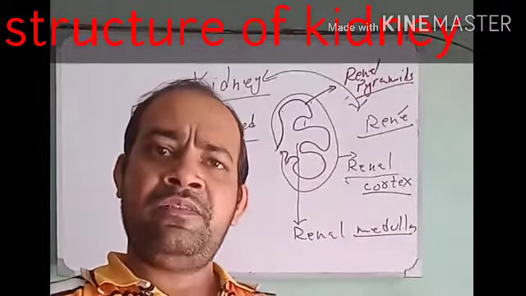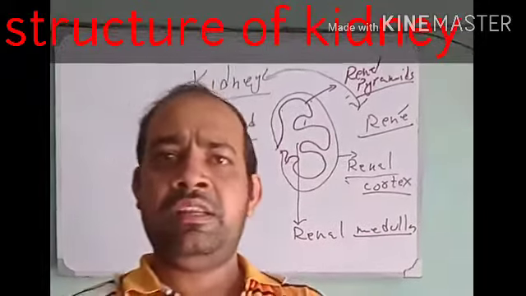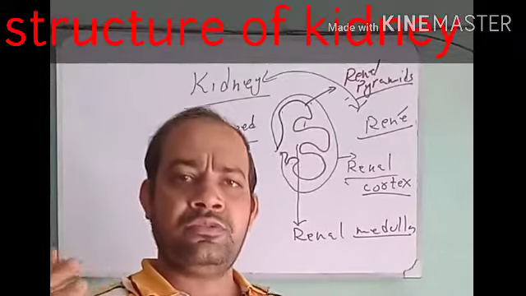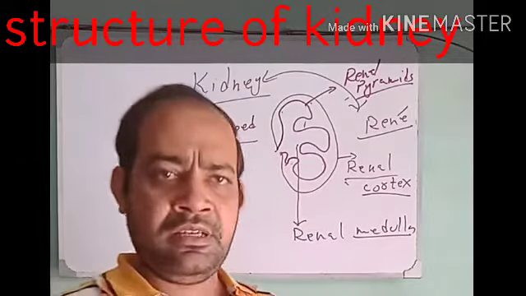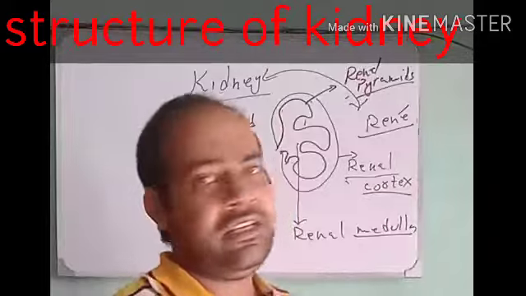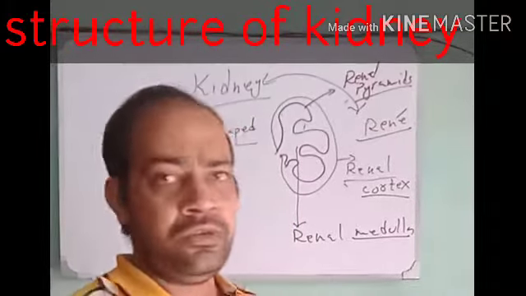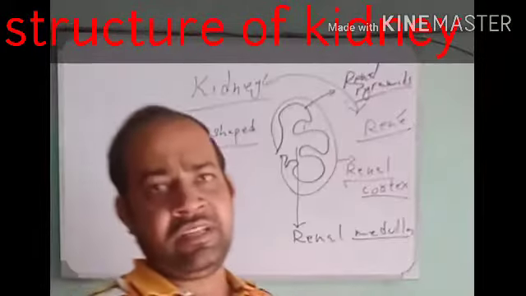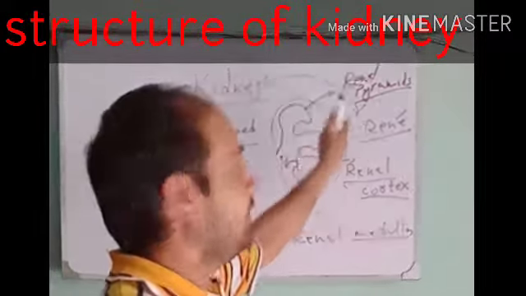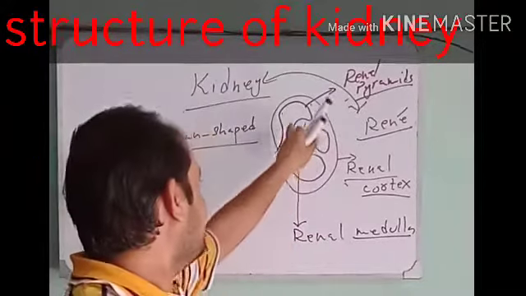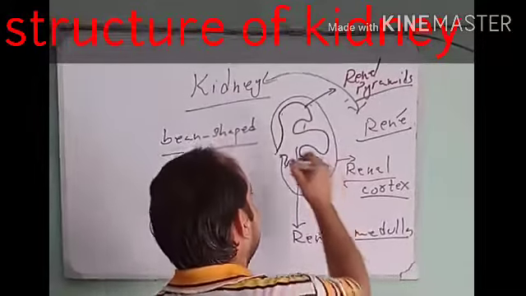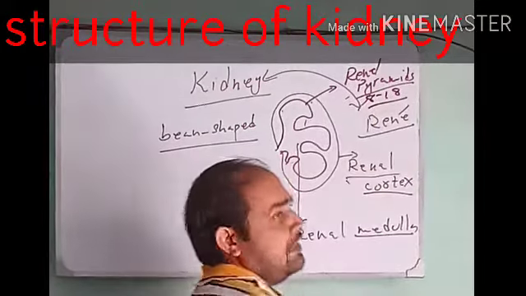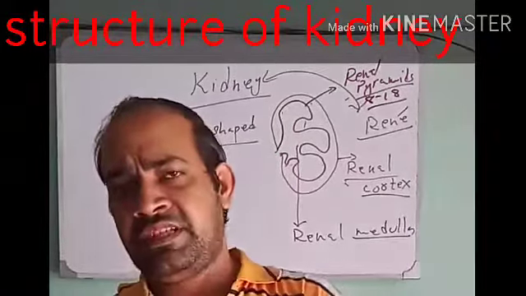The people who don't have any house just make houses of clothes and go from one place to another. Their cloth houses, which are like a cone, are called pyramids. And renal pyramids are the pyramids which are present in the kidney. These are cone shaped, and from 8 to 18 renal pyramids are present in one single kidney.